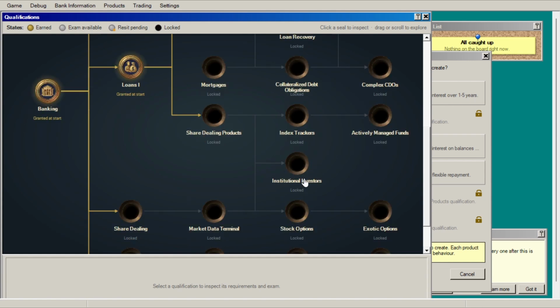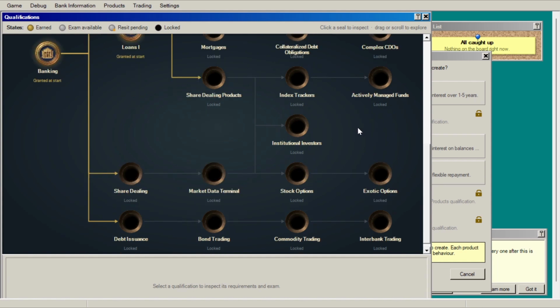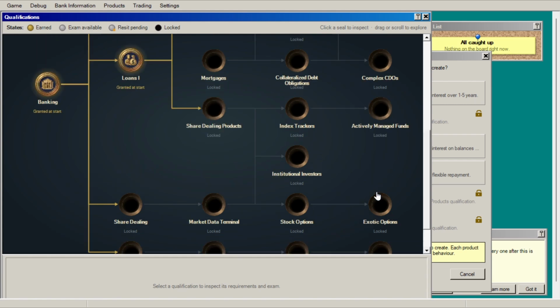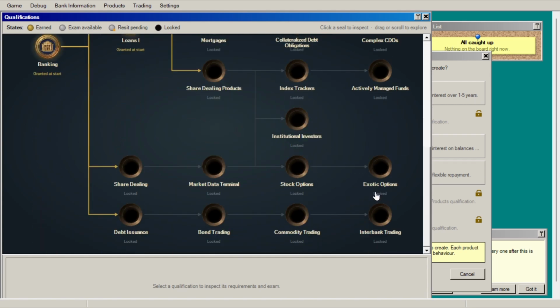work towards having institutional investors. So, for example, a company would want to borrow money from you rather than just a customer. And then the share dealing, you get access to the market data terminal, stock options, and then exotic options. So these are much more complicated aspects of the game, and we can talk about those in future videos. Or you can do things such as debt issuance, bond trading, commodity trading, and interbank trading. This is just the skeleton of the qualifications tree. It's going to be expanded as we develop the game and add many more features.